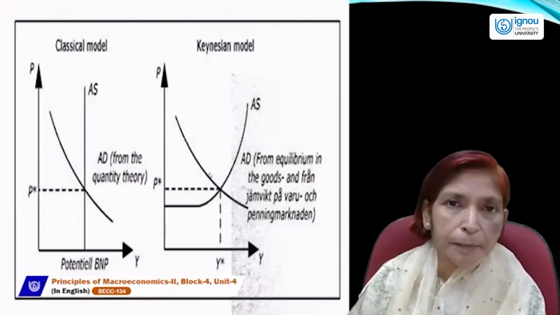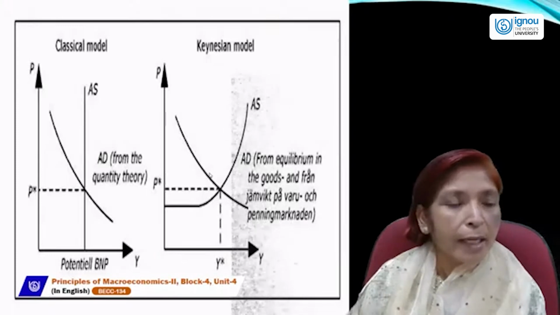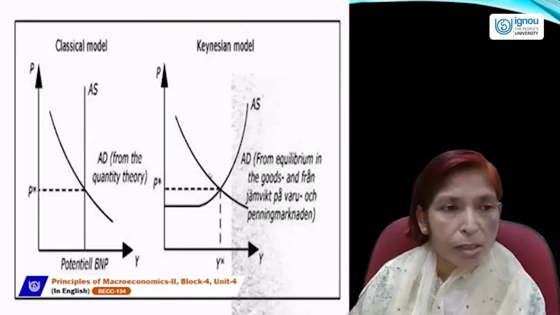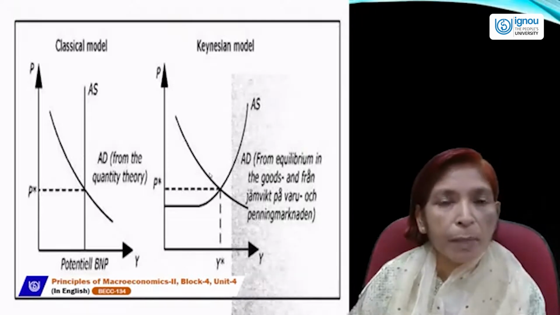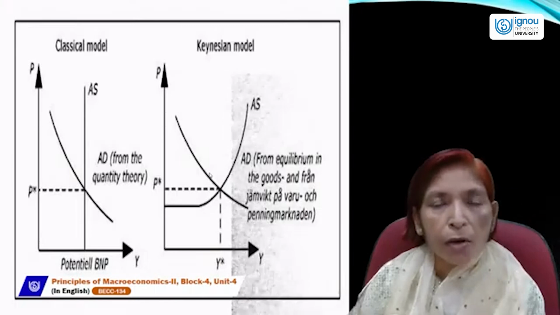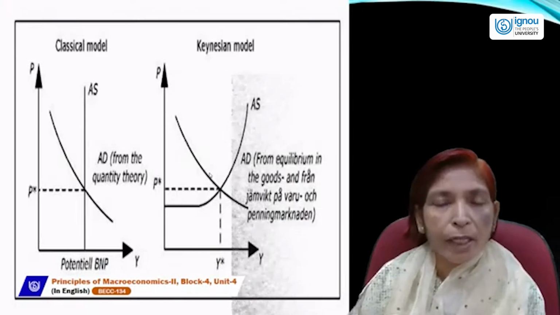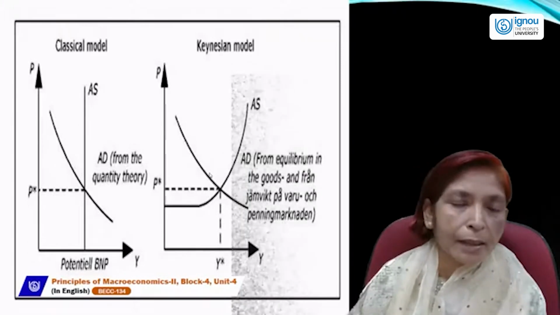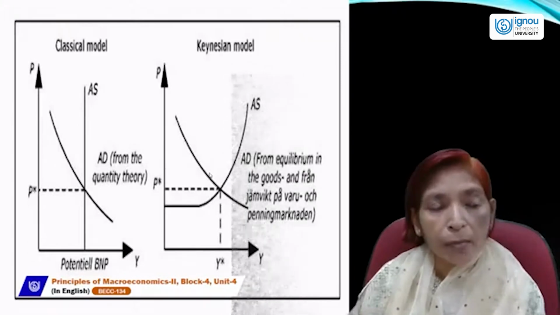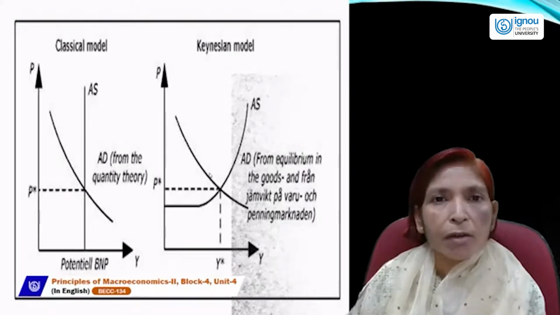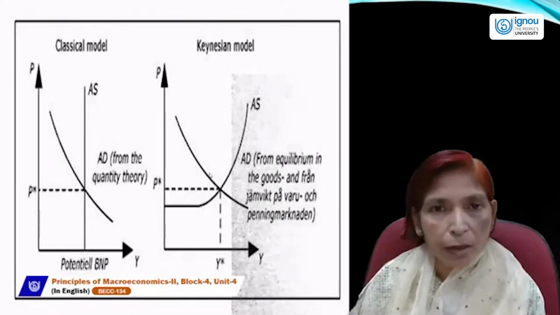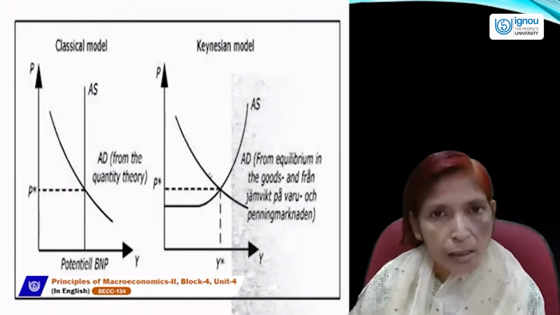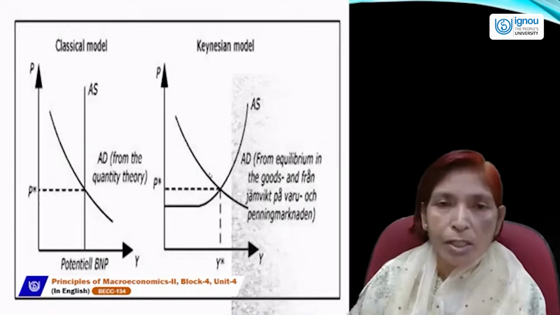The equilibrium point is determined. In the first diagram, aggregate supply is vertical or parallel to the y-axis because classical theory assumed a long period. In the long run, all the factors of production are fully variable, so we can easily achieve the full employment level according to classical economics. In the long run, they assume that only prices can change. When full employment is achieved in the economy, then output, employment, and income level will not change. Only price will change.